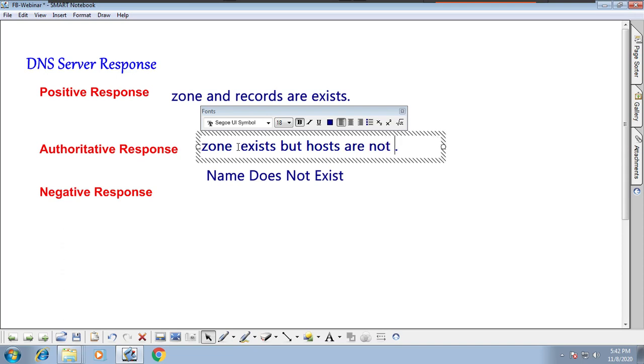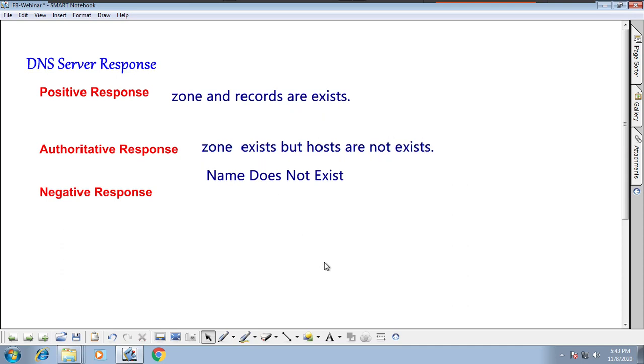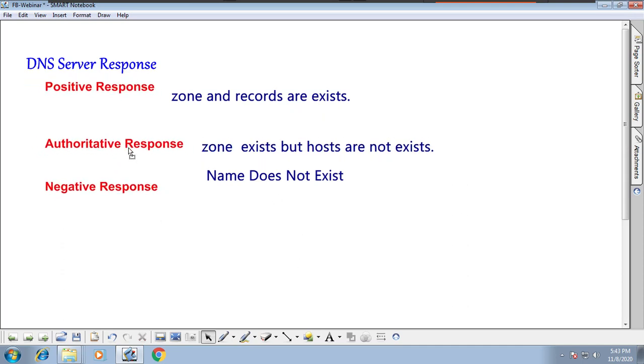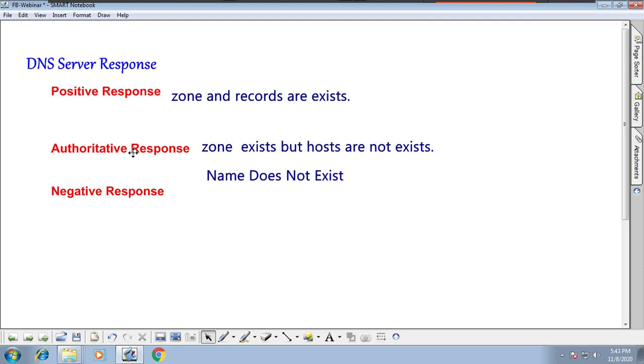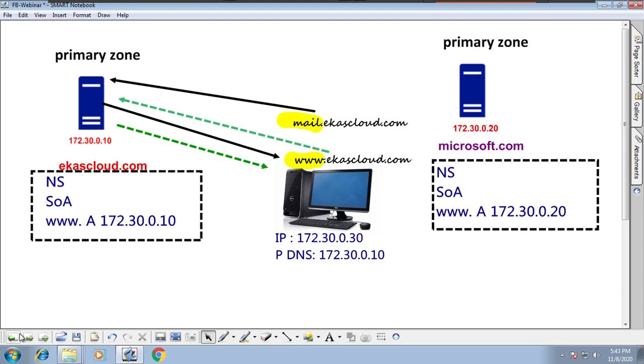Host means what? Records. When records do not exist, it sends an authoritative response. It says authoritatively that it does not have that record. It's telling that authoritatively it does not have any mail record. Do you understand what I am trying to say? If you have any query, please post your question in the comment section.